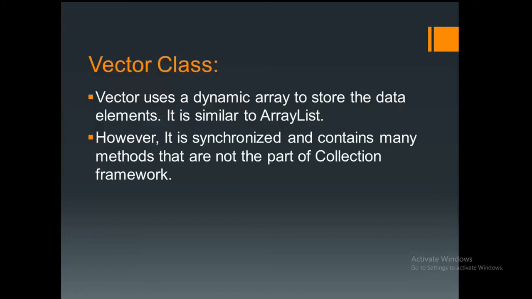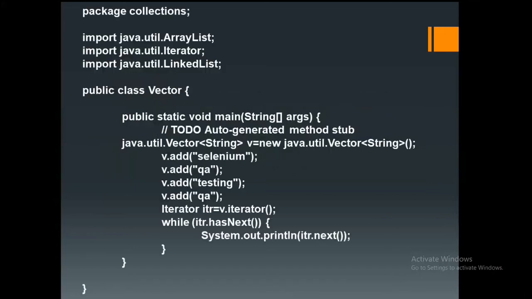When it comes to linked list, it follows the double linked list structure so that no shifting is required, and data manipulation is faster. And the vector class is also a dynamic array and similar to array list, but it is a synchronized type, because it contains many methods inside of it.